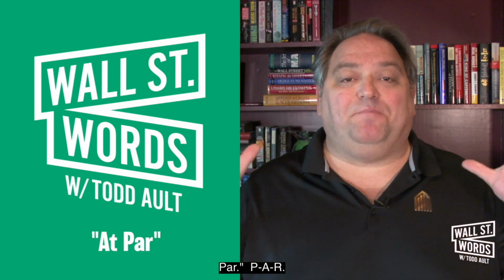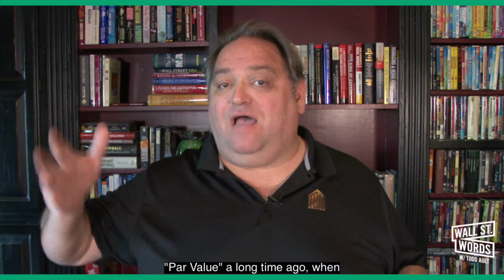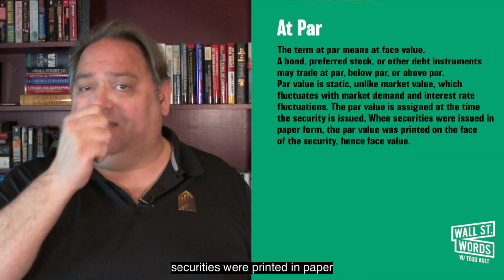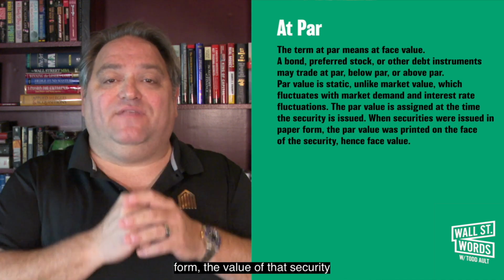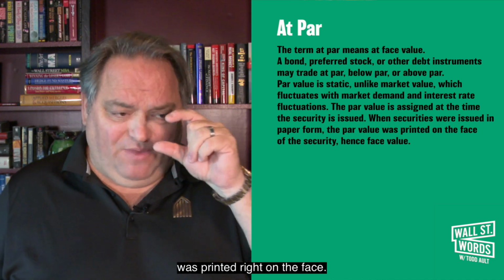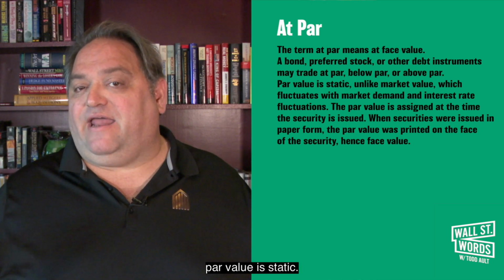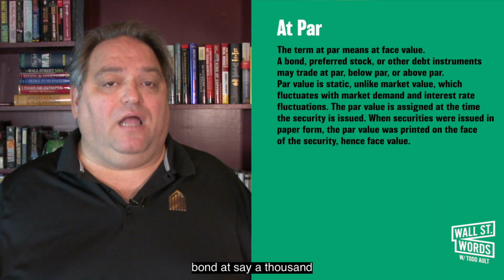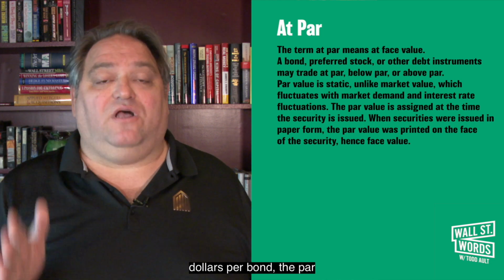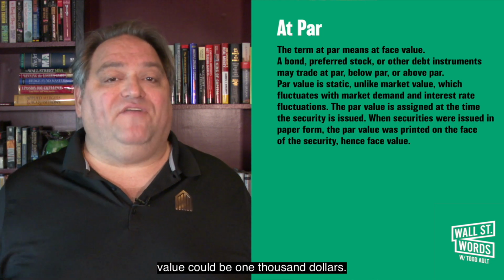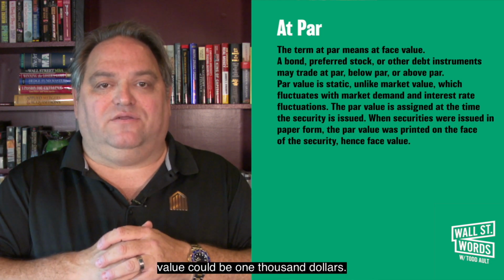Today's word is at par, P-A-R. Par value. A long time ago, when securities were printed in paper form, the value of that security was printed right on the face. It was called the par value. Now the par value is static, it doesn't change. So if you issue a bond, say $1,000 per bond, the par value could be $1,000.